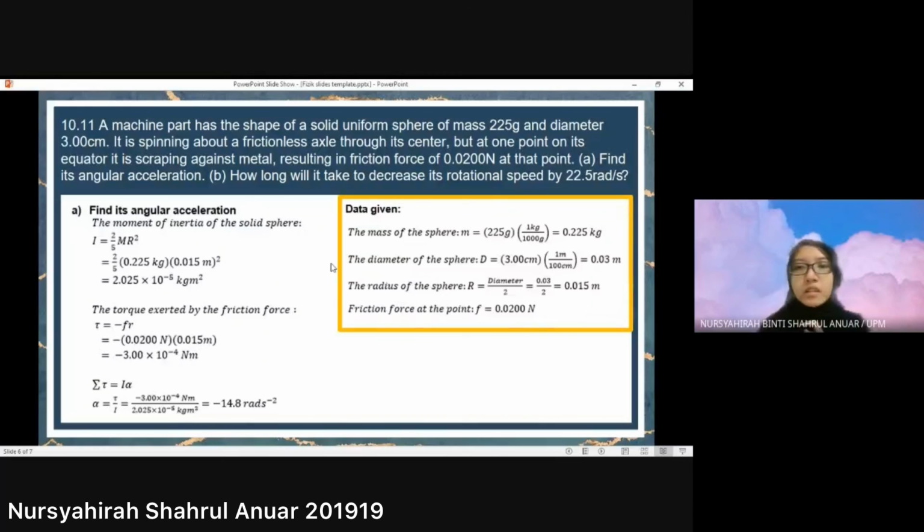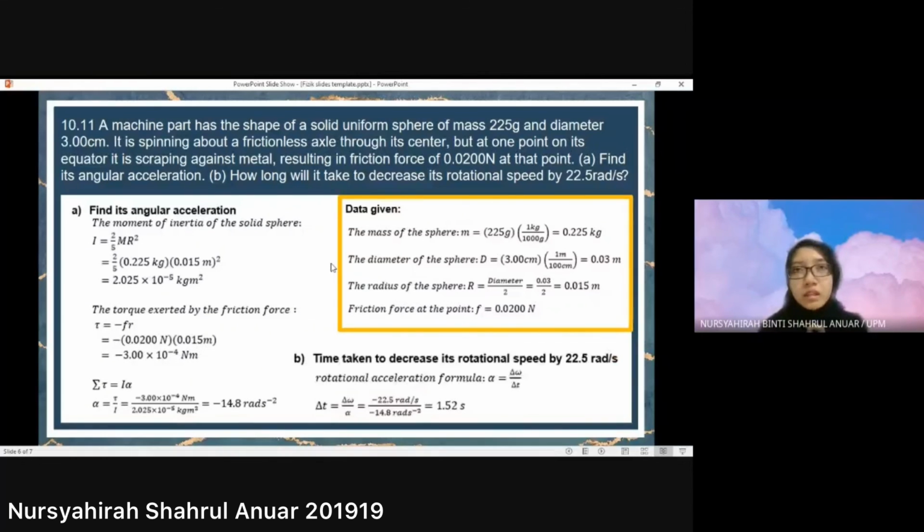Okay. For B, we have to calculate the time taken to decrease its rotational speed by 22.5 radians per second. So we use the formula of rotational acceleration, which is change in rotational velocity divided by time interval.